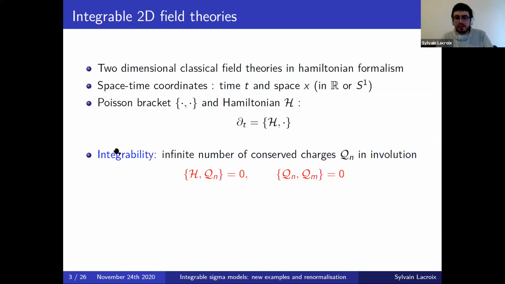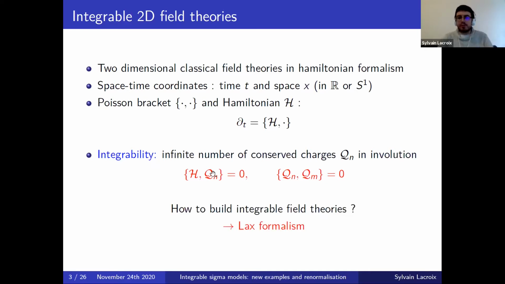And we'll say that this model is integrable if it possesses an infinite number of conserved charges in involution. So conserved meaning that they Poisson commute with the Hamiltonian, and involution meaning that they Poisson commute pairwise. A natural question then is, how can one build integrable field theories? How can one build these charges in involution?